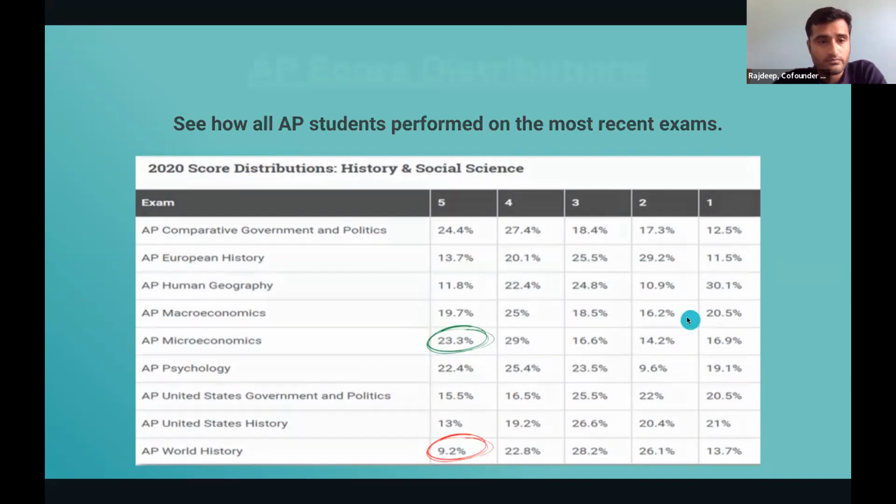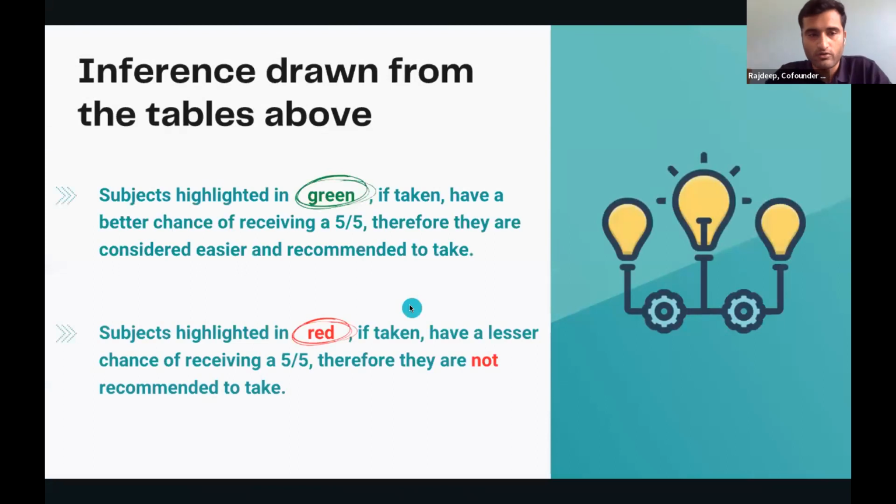And now, what is the inference that I wanted to draw out of this? If you look at it, all the ones marked in green had about 25% plus of the population getting a 5 on 5 score. That basically showcases these are the subjects that you can think of picking up when you're trying to figure out which subject you should take AP for, because a lot of students are getting 5 on 5 here.